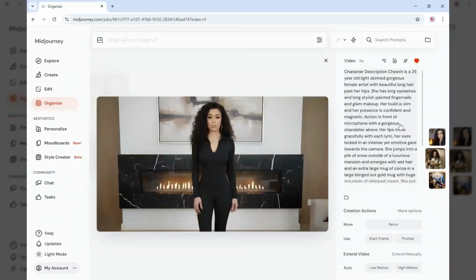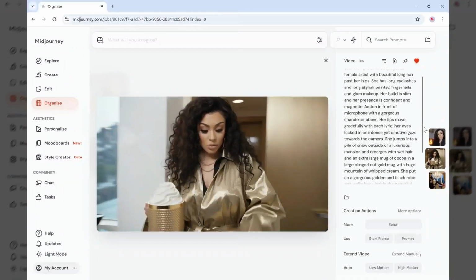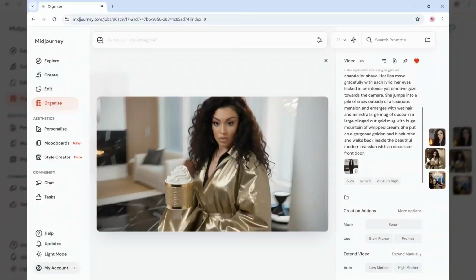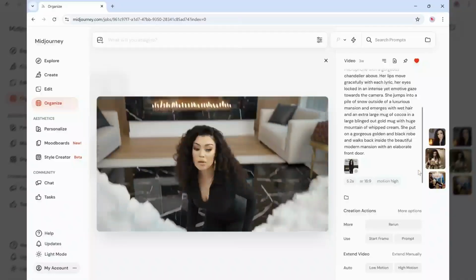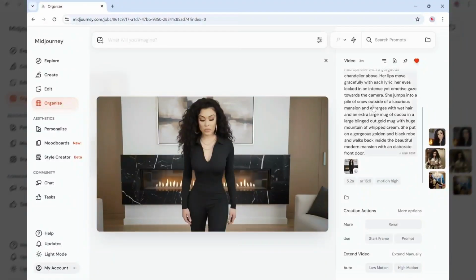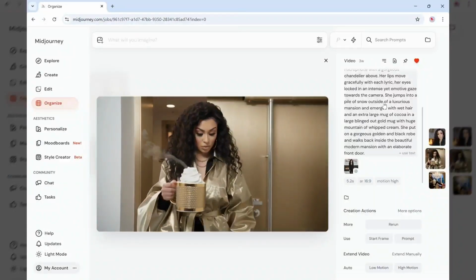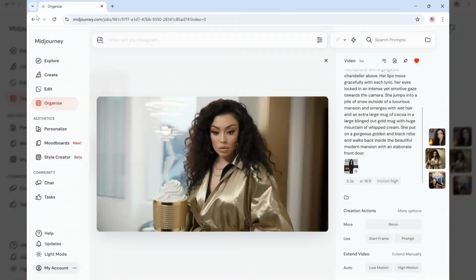So I'm telling Midjourney the action I wanted to take, right? That is exactly how I got this photo to come to life. So I gave it a reference photo, 16 by 9, and then I gave it the actions that I wanted to take. Pretty cool, right? Okay, so let's look at another example.